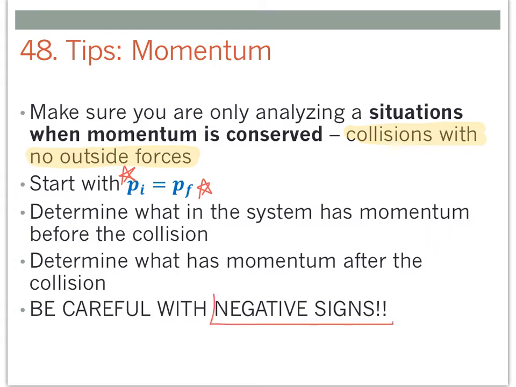Negative signs are a big one here. They're always a big one, but they're especially big here. We do need to indicate if velocities are in the opposite direction using a negative sign, because momentum is a vector, and we do need to be aware of the direction of the momentum of an object.